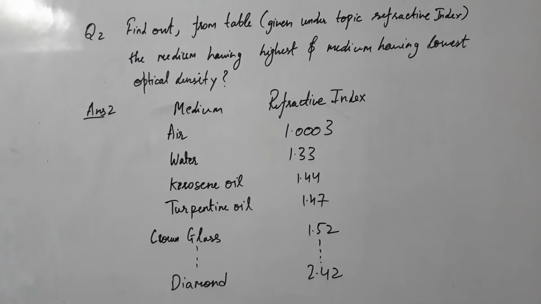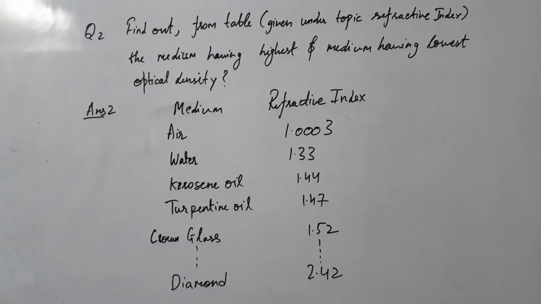We are discussing the second question from page number 176, that is based on the refractive index of few medium. Now we have to find out from the table. Table is given in your books, and you need to remember only few values which I have mentioned on the board. You can remember these values. These are more than enough values.